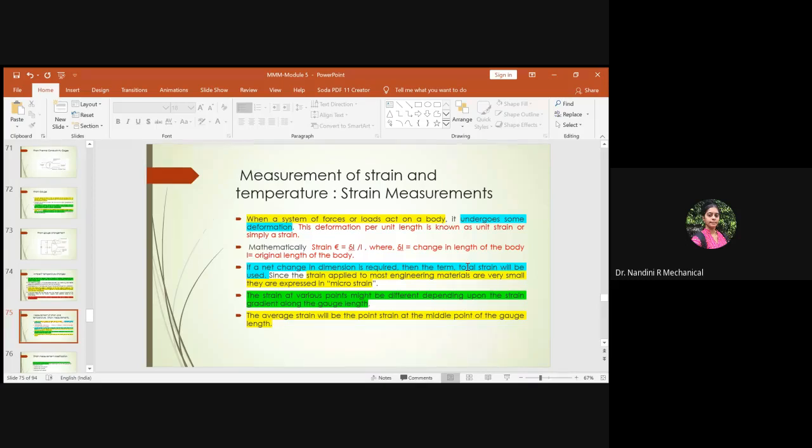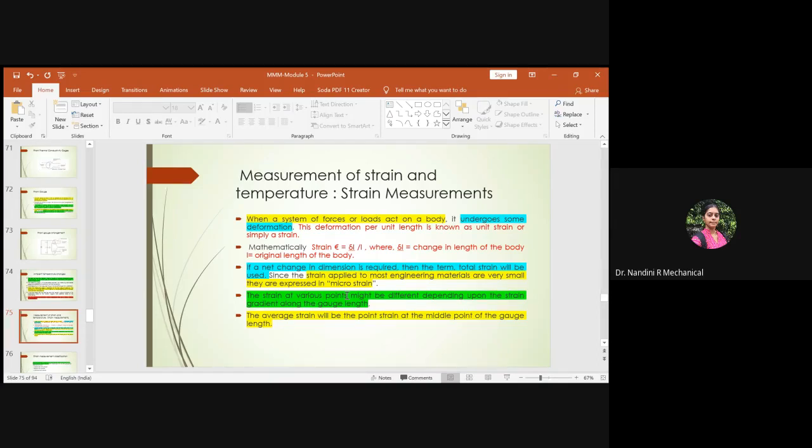So when you consider a net change, you have to consider all these factors and find out the total strain associated across a particular dimension of a body. The other thing you should be knowing is how it is expressed. It is expressed in terms of microstrain. After this, you should be knowing how you will evaluate the strain, because the strain at every point will be different. So it depends upon the strain gradient factor across the gauge length.